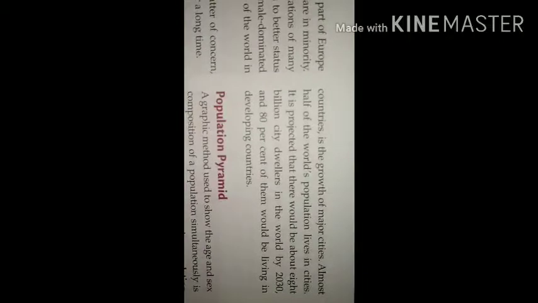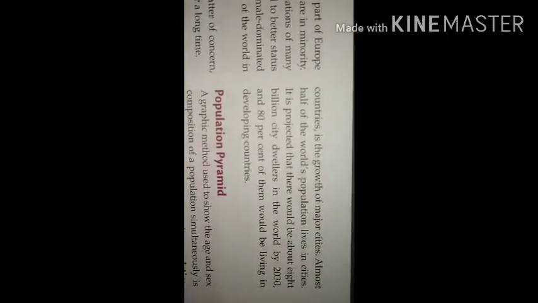And what is the general rule for the developing countries? That the rate of growth of urban area is twice that of the population as a whole. If we compare how much population is increasing with the number of towns and cities, the number of towns and cities are increasing at a double rate.